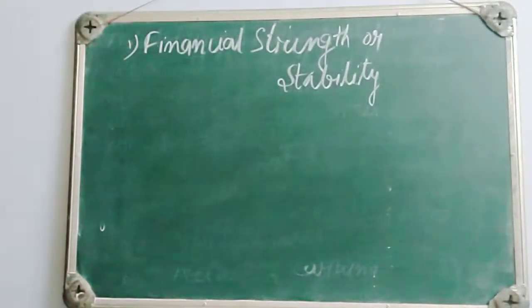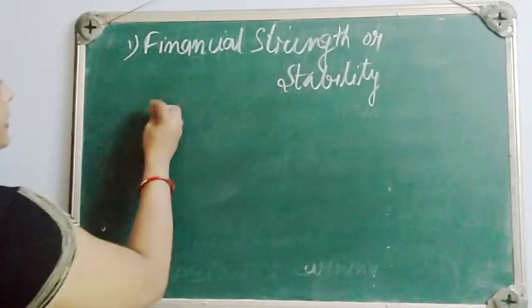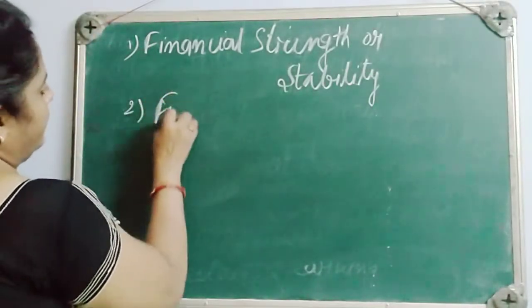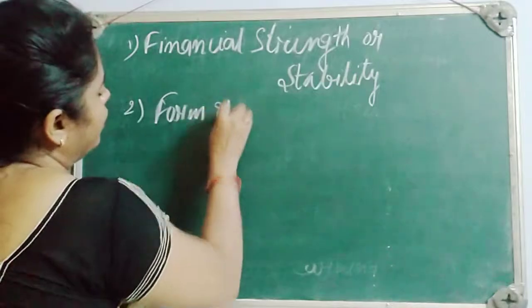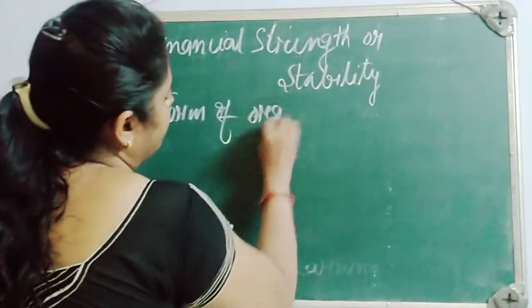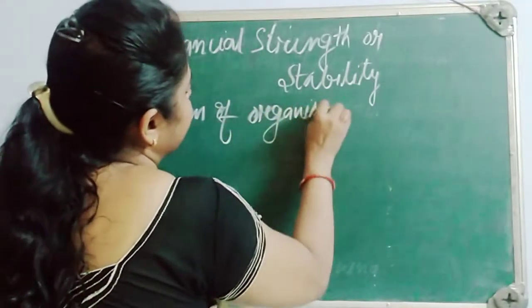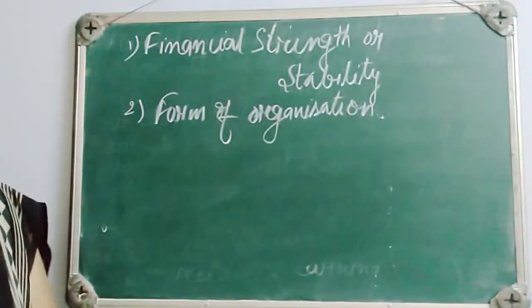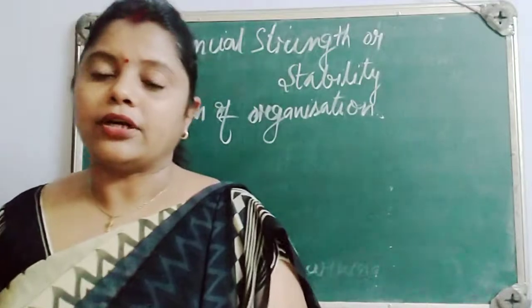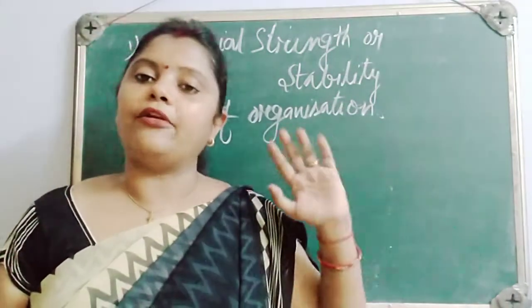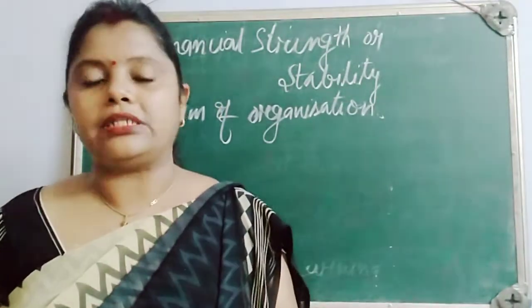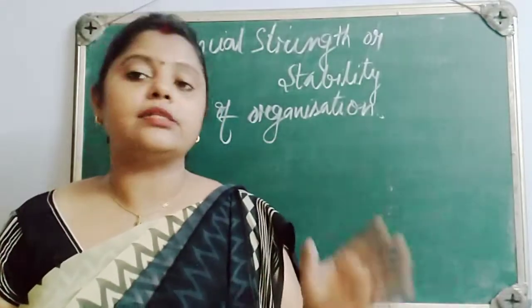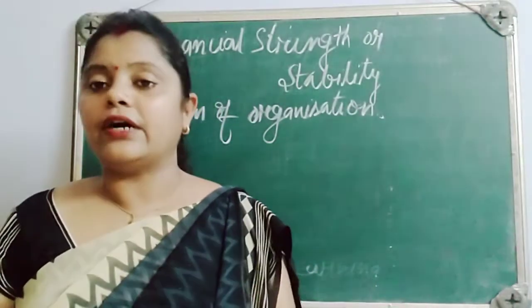Now go for the second, that is form of organization. That means which type of organization we have. For example, in case of a joint stock company, there is ample scope. We can raise funds from various sources, but all these sources are not available in the case of other firms.